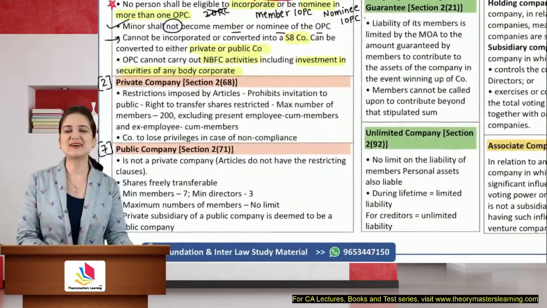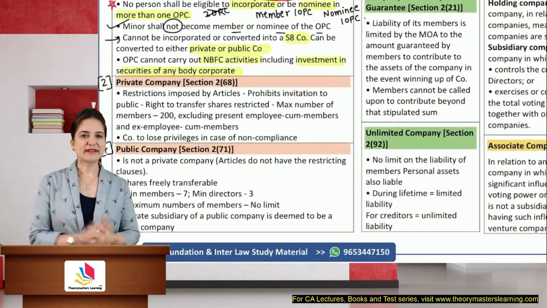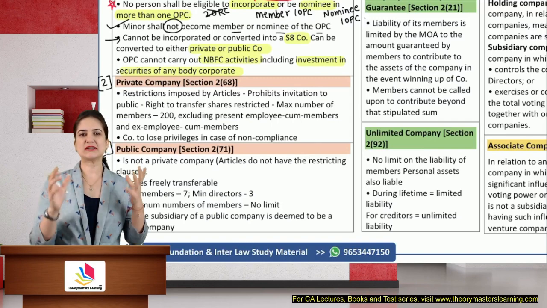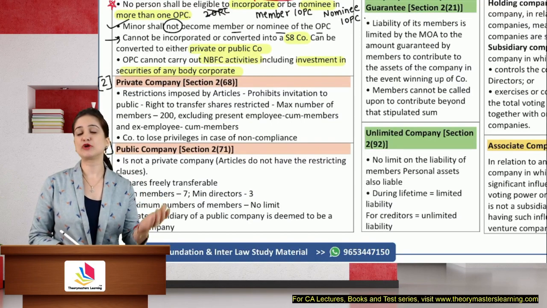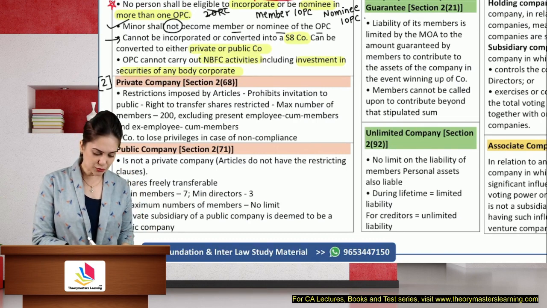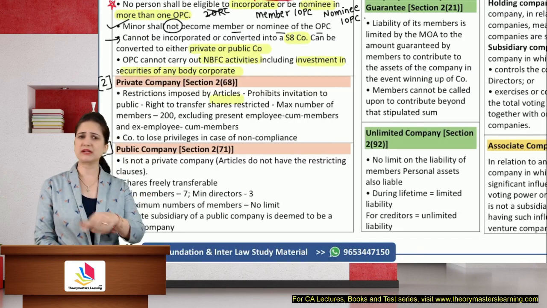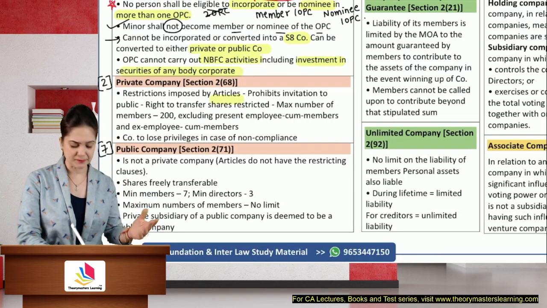Next, let us discuss the private company. So private company means a company which is a close-knit company. Yes, minimum 2 members, maximum there is a limit of 200. So restrictions, they are imposed by articles. Whatever restrictions are imposed, they are through the articles. The members are bound only by the restrictions in the articles, not what they have mutually agreed.